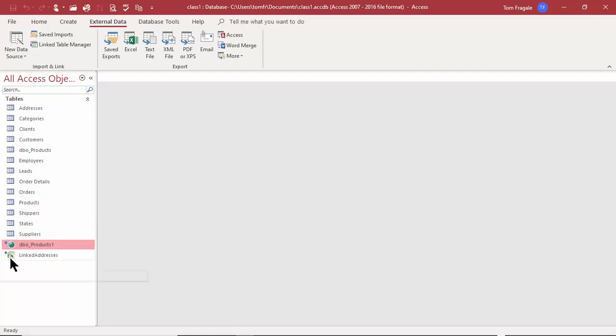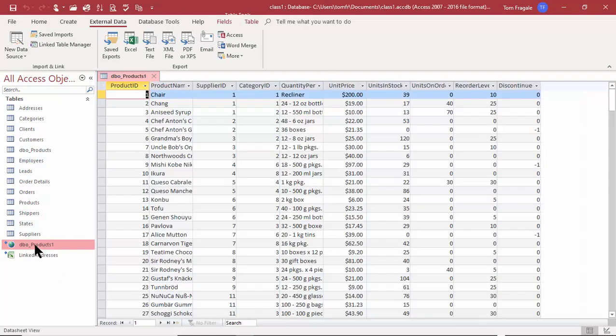You can see this one is an Excel spreadsheet, and then this one is the ODBC connection. But the ones that are linked will have the arrow to the left. And if you move your mouse, you saw, it kind of shows you where the data source is. That's the Excel spreadsheet, and then that's the SQL Server database. So I'm going to double click on DBO Products 1.